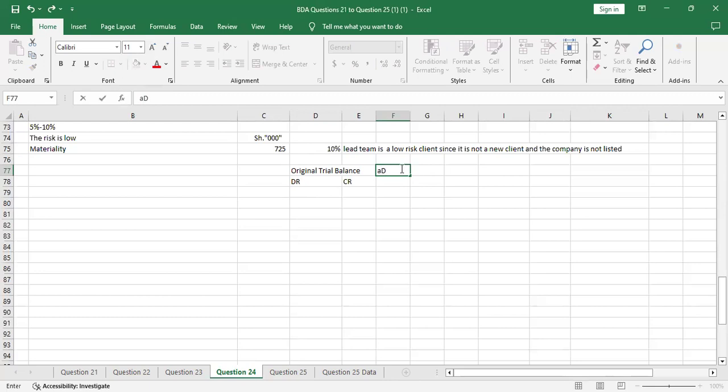As per the question, they've told us about adjustments. We'll debit and credit. Then we'll have the adjusted now. After the adjustment, we'll now have the adjusted trial balance.